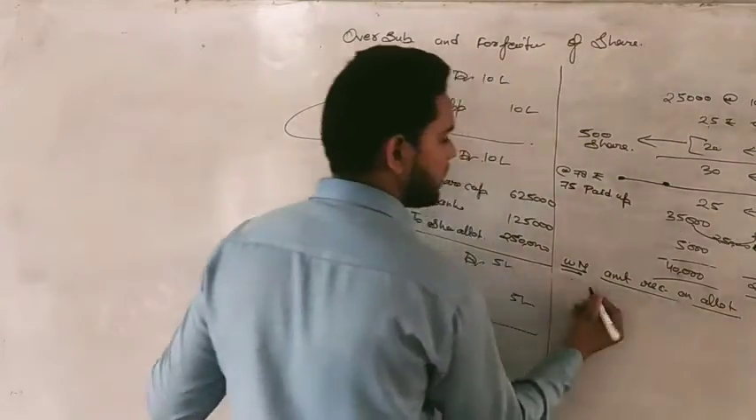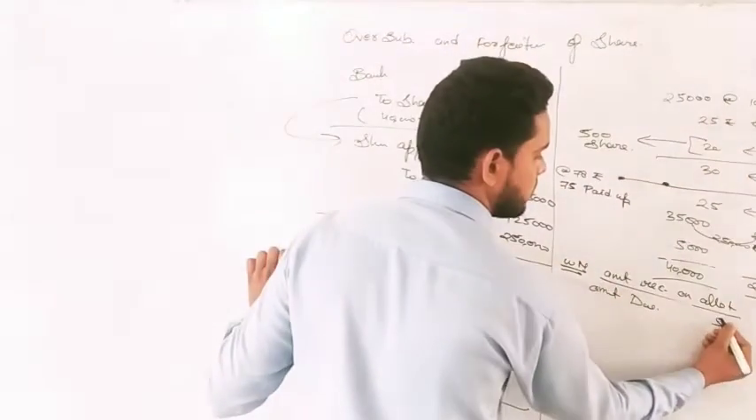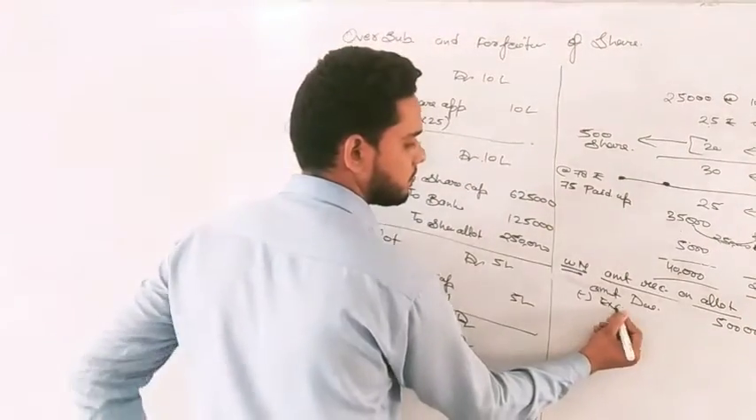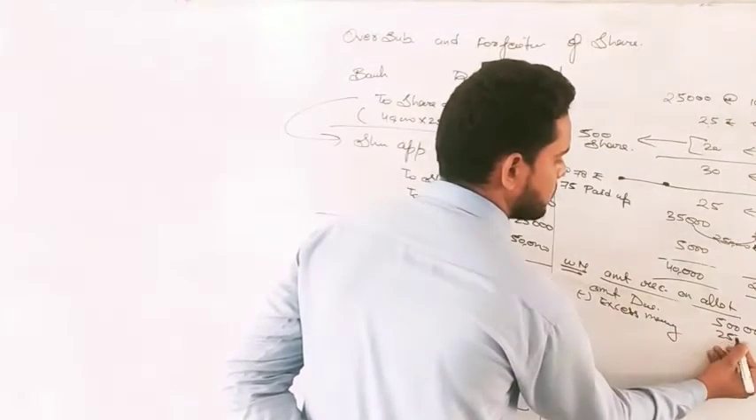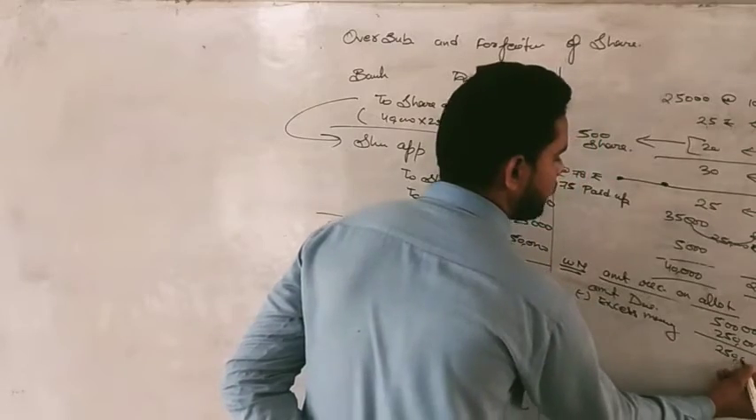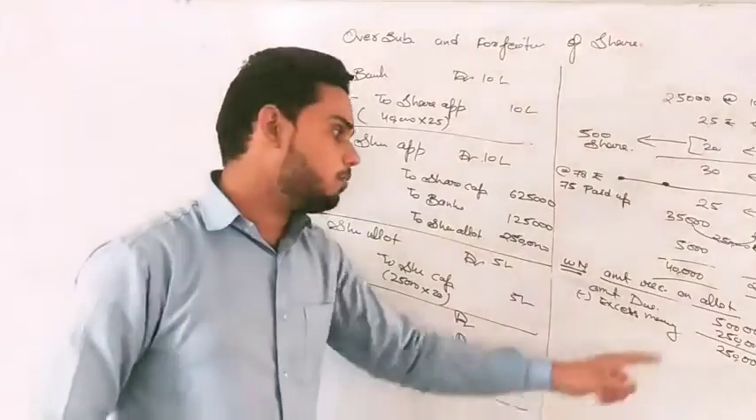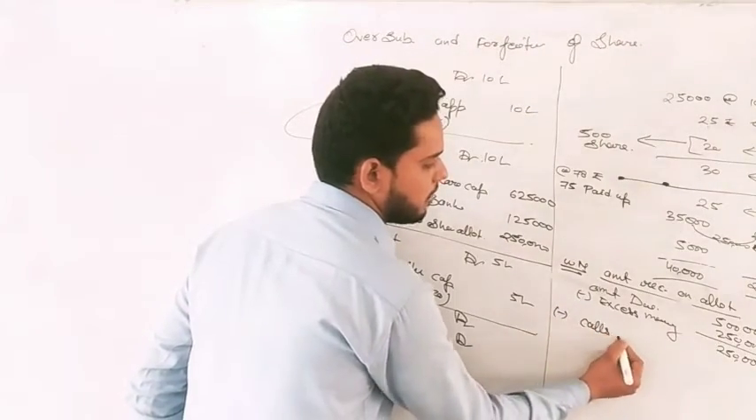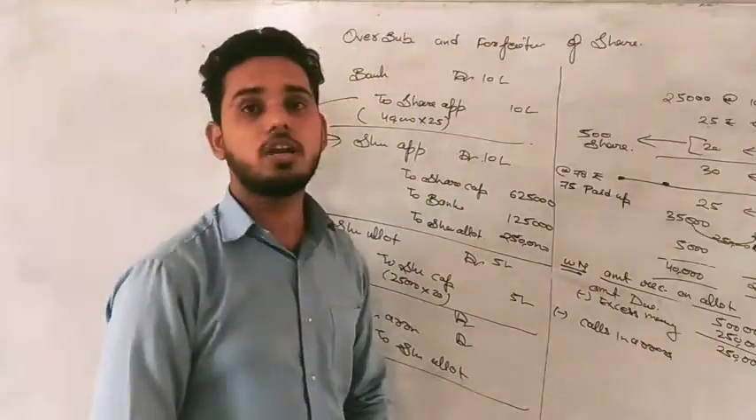Now how to find that? Very easy. Firstly, what is the amount due? So the amount due is 5 lakh minus excess money. So what is the excess money? 2,50,000. Right. That means we have to receive only 2,50,000, the remaining amount. Now from this 2,50,000, there is some calls in arrear. That calls in arrear will be deducted and the remaining will be the amount received.